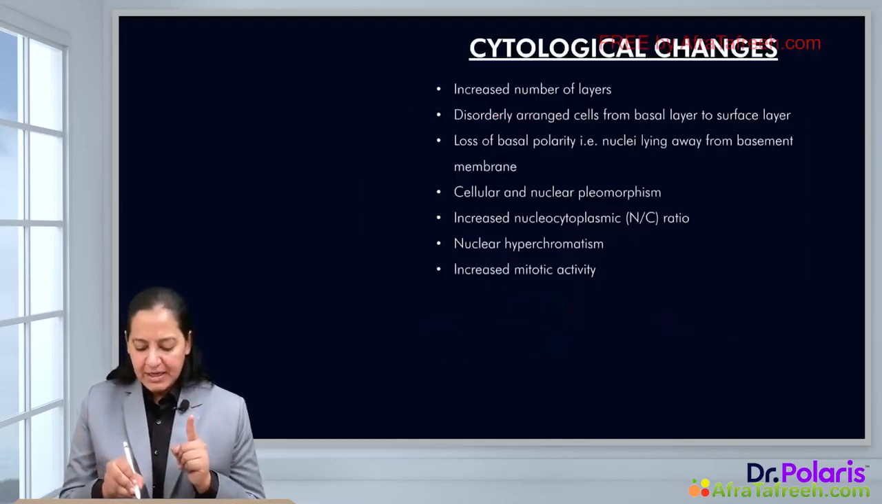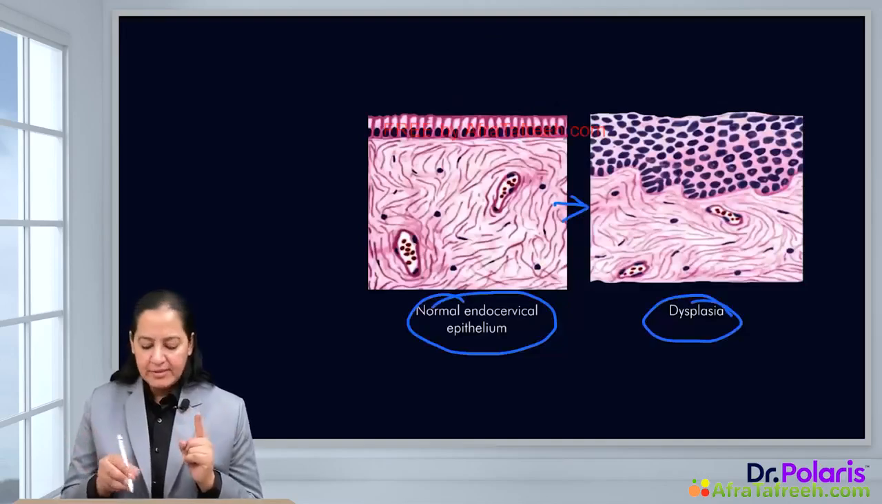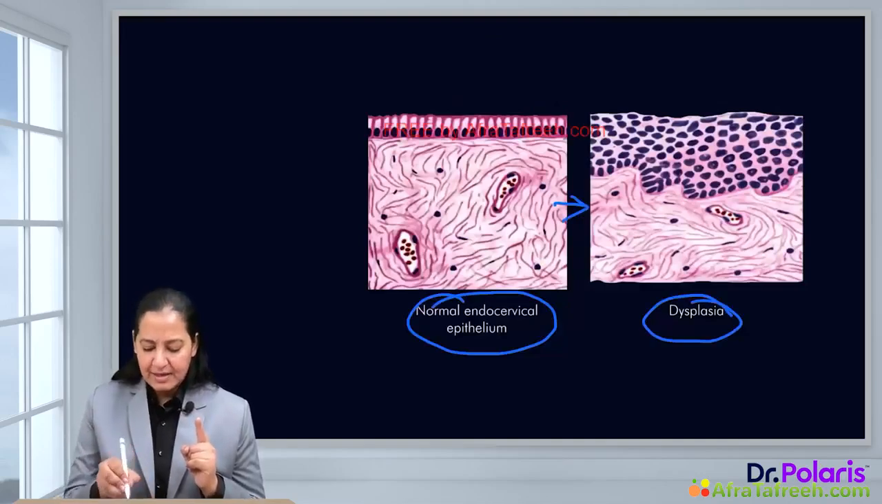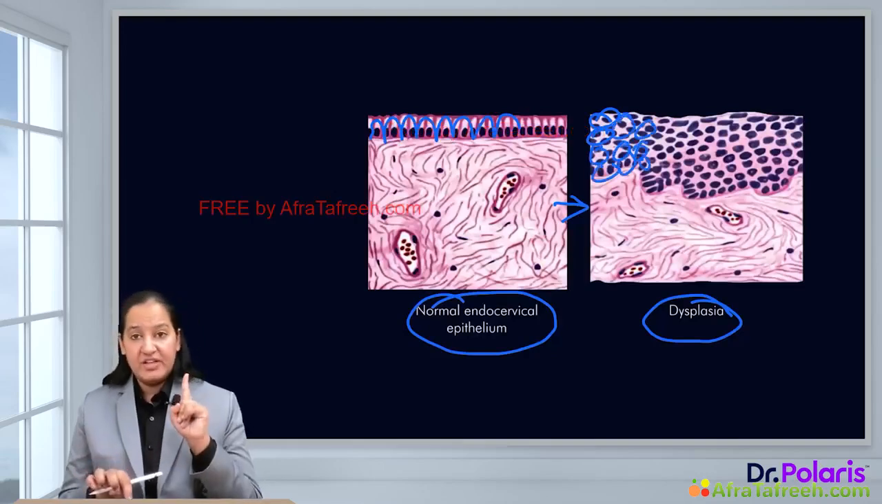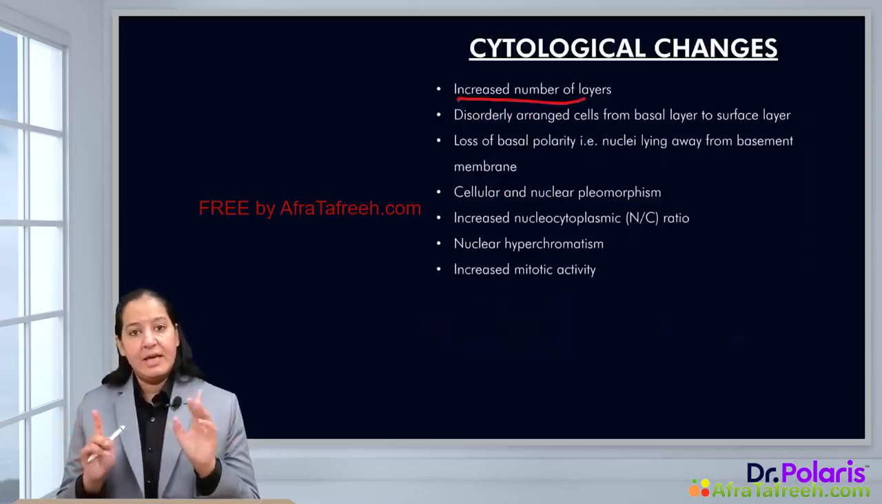The first one is increased number of layers. Compare the two diagrams in front of you. Can you see that in normal only one layer of cells is there? This is the one layer, only one layer. But here the number of layers of the cell is increased. You can appreciate the number of cells is increased. So that is the first change, increased number of layers in dysplasia.